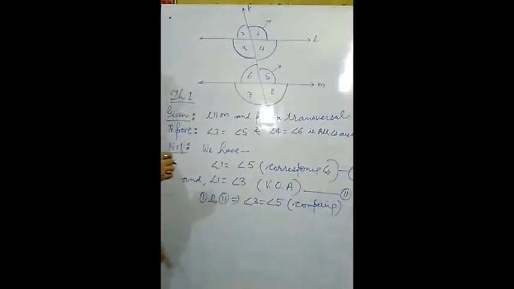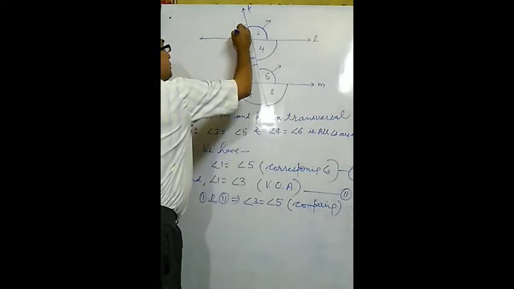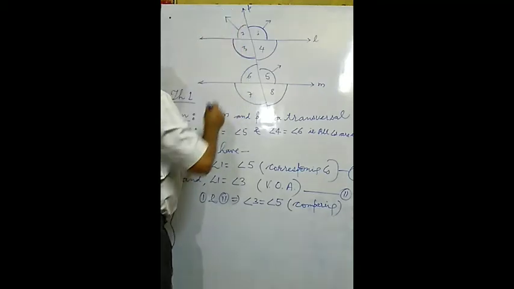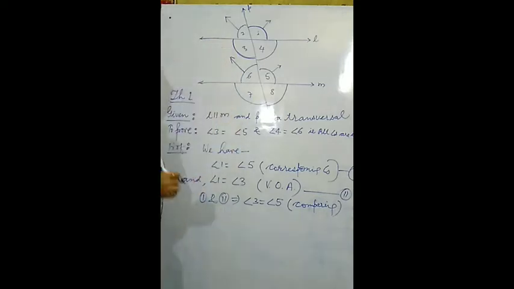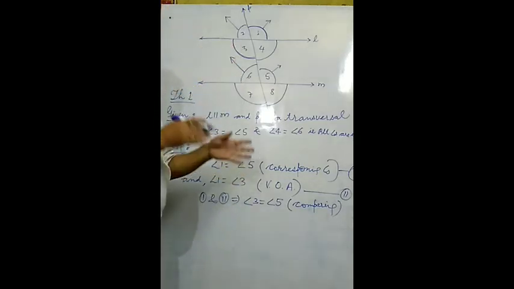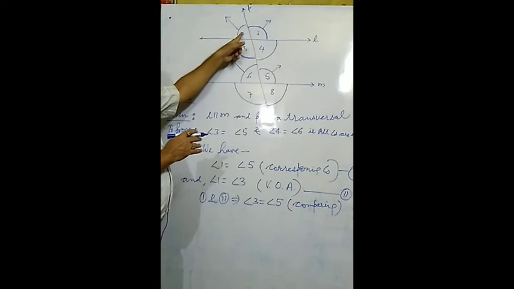In this way, one pair of alternate angles is proved equal. Now we have to prove the second pair also, so angles 4 and 6 will be considered. How can we take 4 and 6 here? Now take angle 2. The direction of angle 2 is going to this side, and angle 6 is also going to the same side. So a relation is there. Both angles are going in the same direction, which means both are corresponding angles, and corresponding angles are equal. So angle 2 will be equal to angle 6.